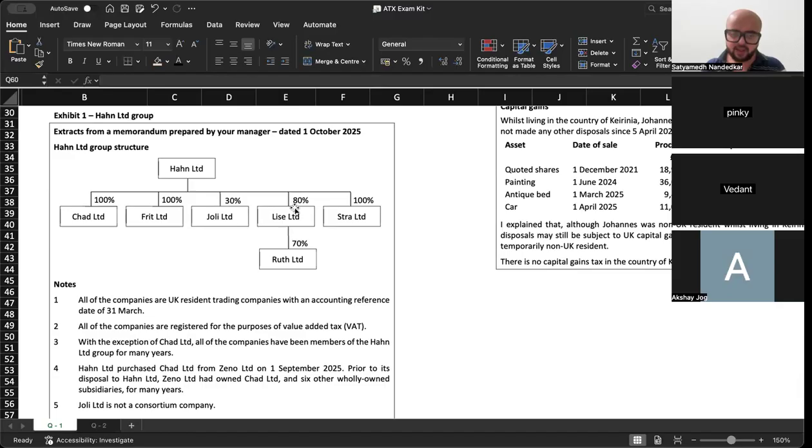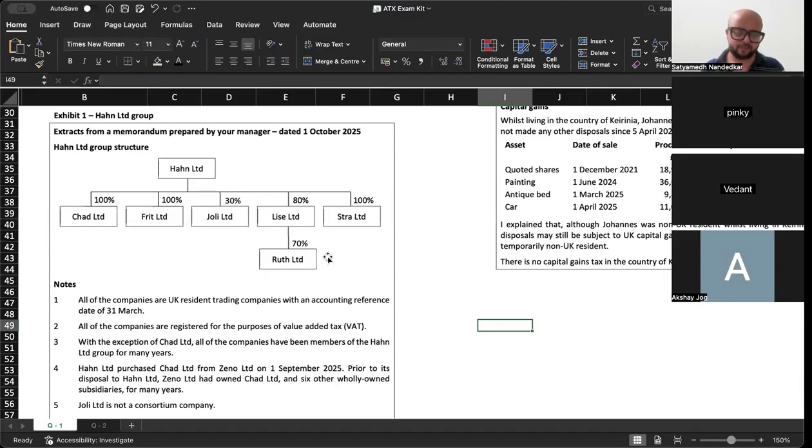Ruth Limited, Lease Limited and Ruth Limited form a loss relief group. Is Ruth Limited in group with Hahn Limited? Is it a part of the loss relief group or no? Is Ruth included in the main loss relief group, yes or no? What do you think, Pinky?